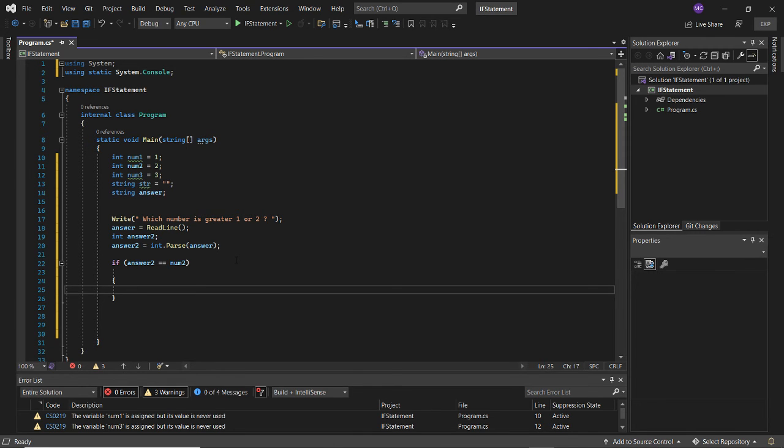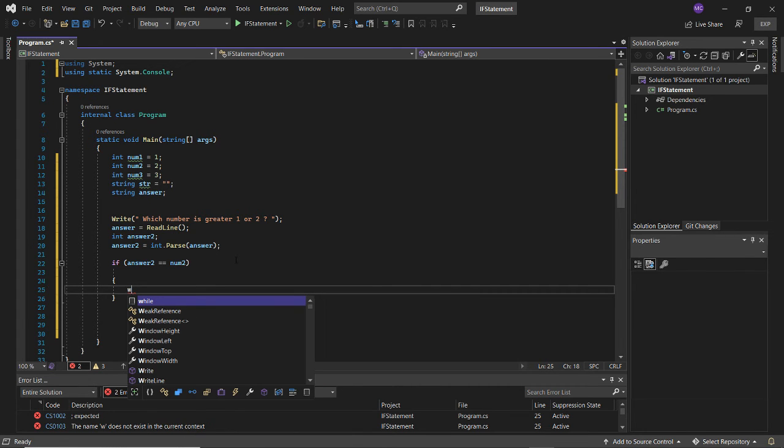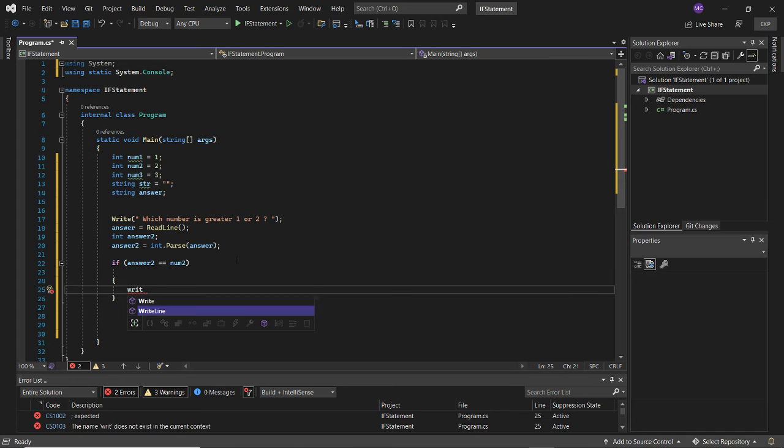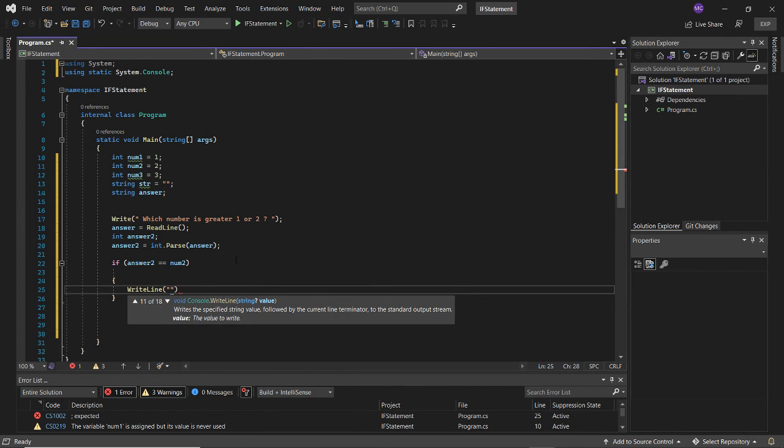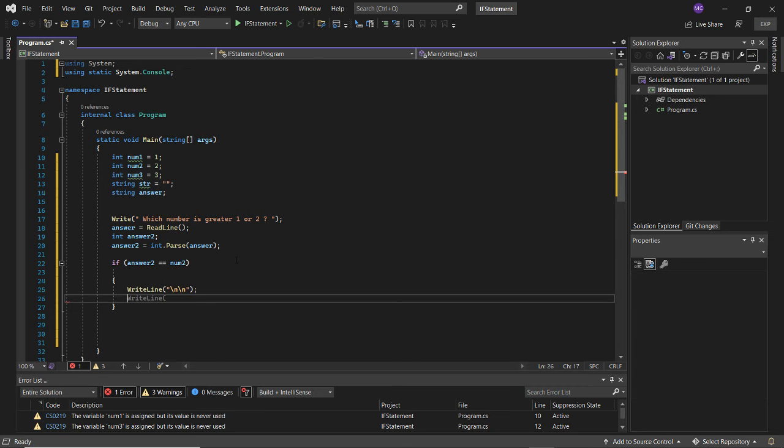Okay, so now I'm going to say write line. I'm going to say write line, and we're going to make it more legible. So we're going to use these line breaks in order to make space in the printout when the program runs.